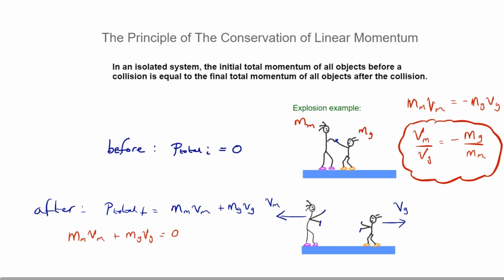What it's saying is that the bigger the mass, the smaller the speed, and that makes sense. If you had a really big person and a really small person pushing each other apart, you can imagine the small person is going to shoot off, and the big person is going to move away quite slowly. But that's because the magnitudes of the momenta are actually equal. So it's a nice, interesting example which crops up a few times in questions in various disguises, as we'll see shortly.